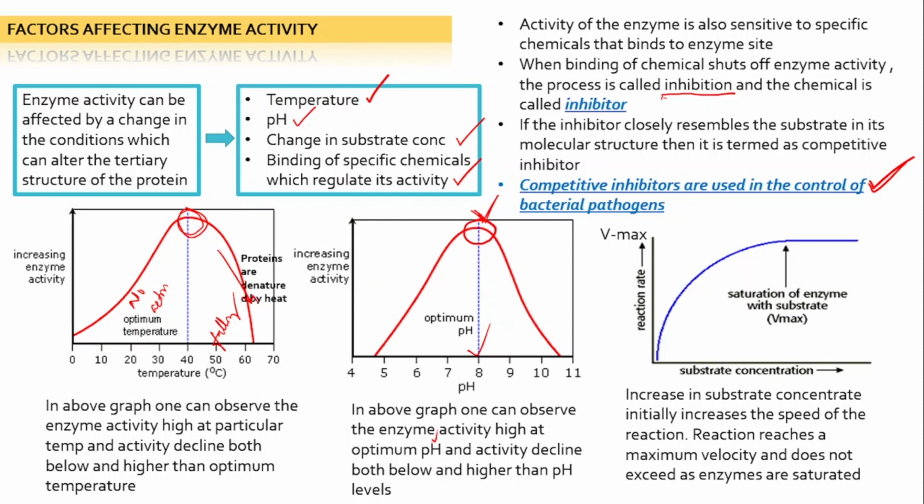The reaction reaches a maximum velocity and does not exceed it as the enzymes are saturated. Once all the enzymes present in the system are preoccupied by the substrate, even if you add more substrate to the solution, the reaction rate will be constant. It will not increase because the enzymes are already saturated. They have enough substrate to convert into product.